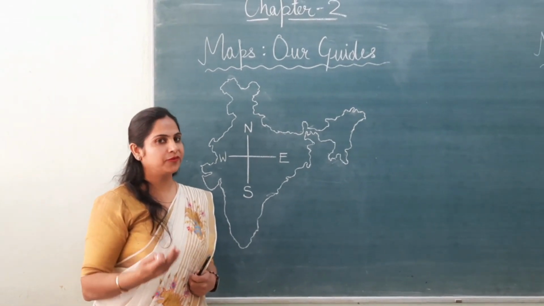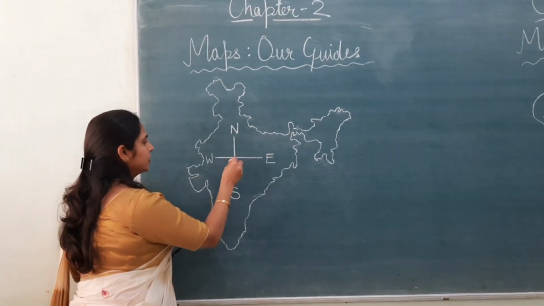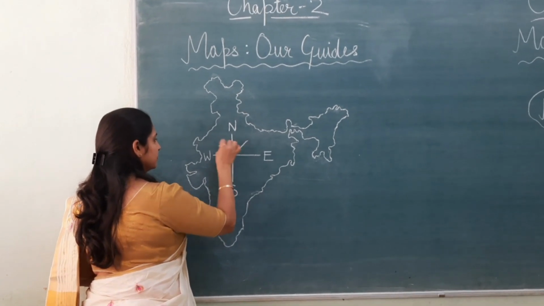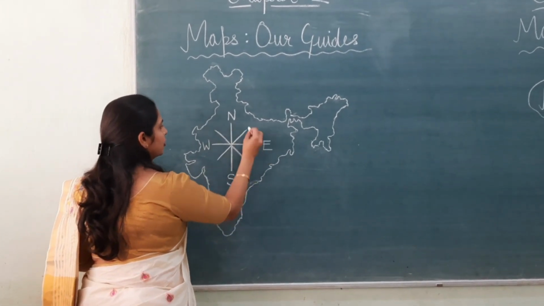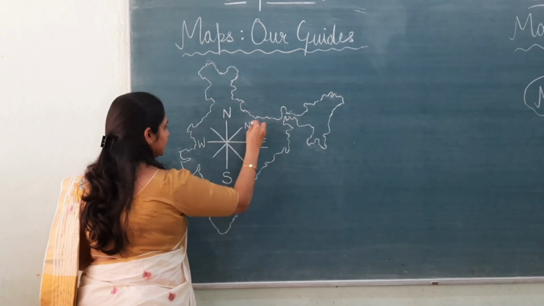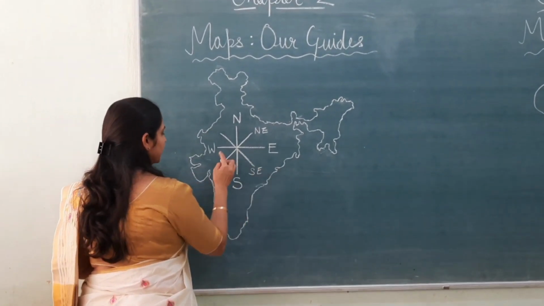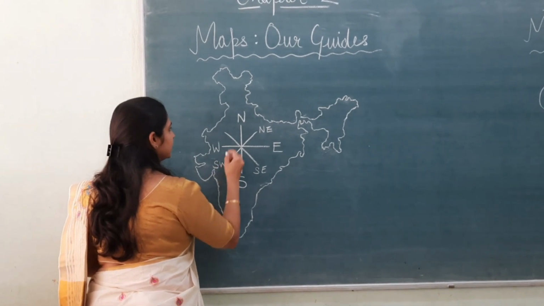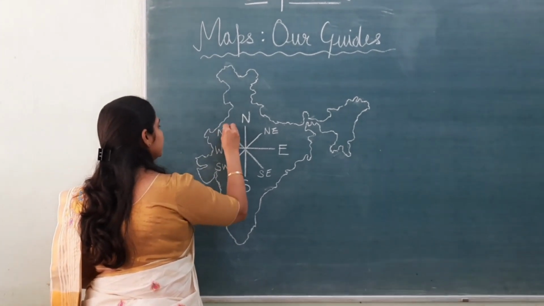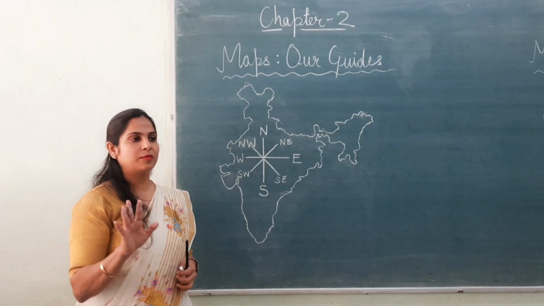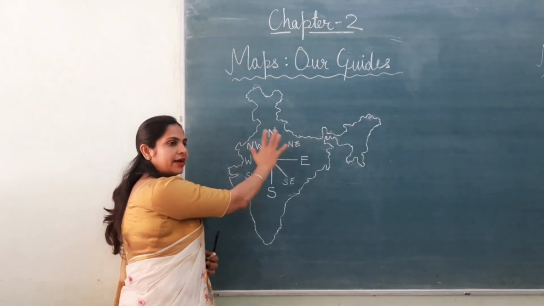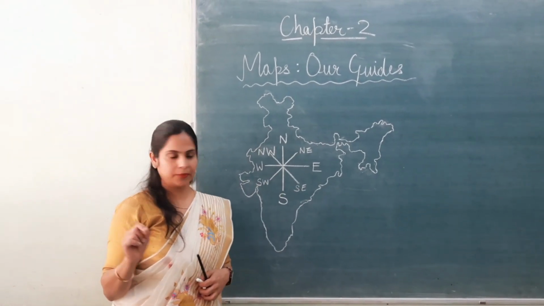But there are a few sub-directions also. What are these? This is northeast, southeast, southwest and northwest. So always remember, we have to write the direction according to our map.